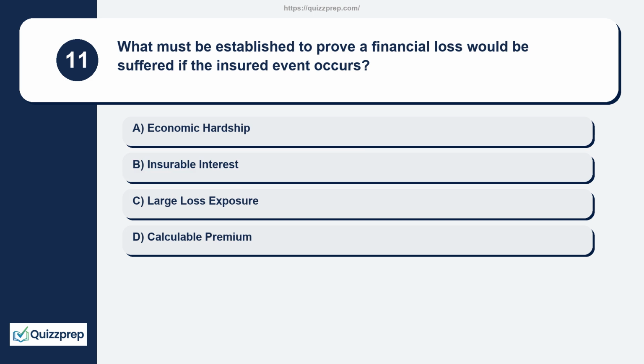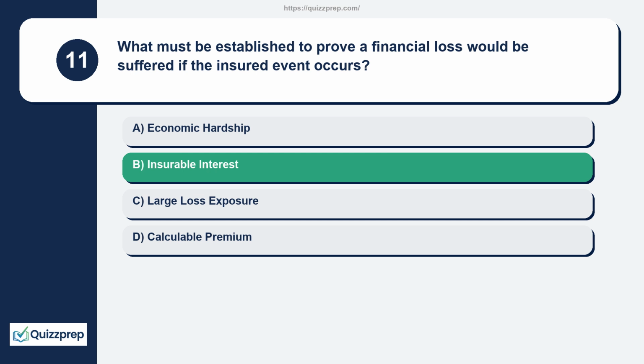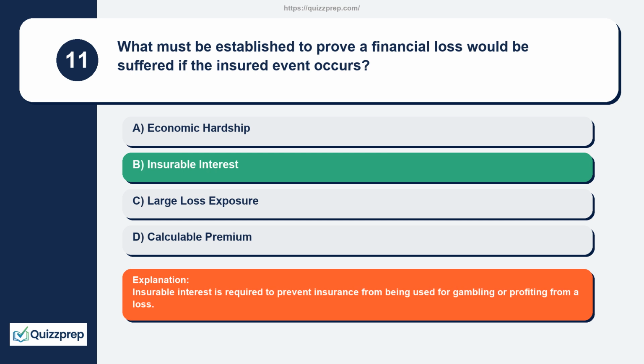Question 11. What must be established to prove a financial loss would be suffered if the insured event occurs? Economic hardship, insurable interest, large loss exposure, calculable premium. Insurable interest is required to prevent insurance from being used for gambling or profiting from a loss.